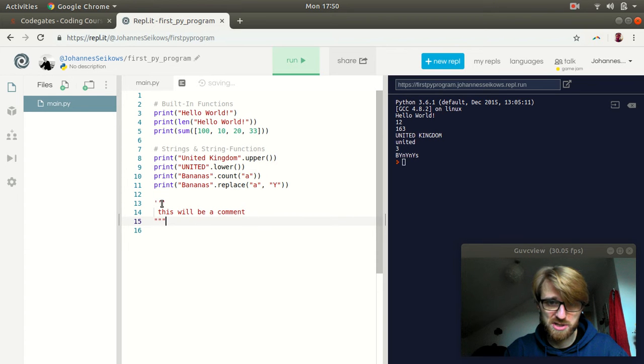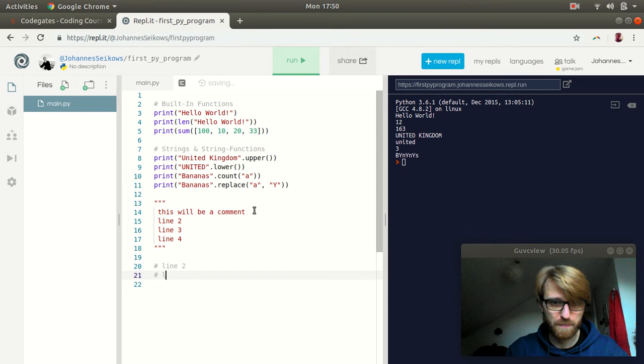That's analogous to how you can make strings in Python. That will also work. The difference between hashtag comments and triple quote comments is that the triple quote comments can go across many lines, right? So this would be fair. Whilst if you use the hashtag, you would have to put a new hashtag in every new line.